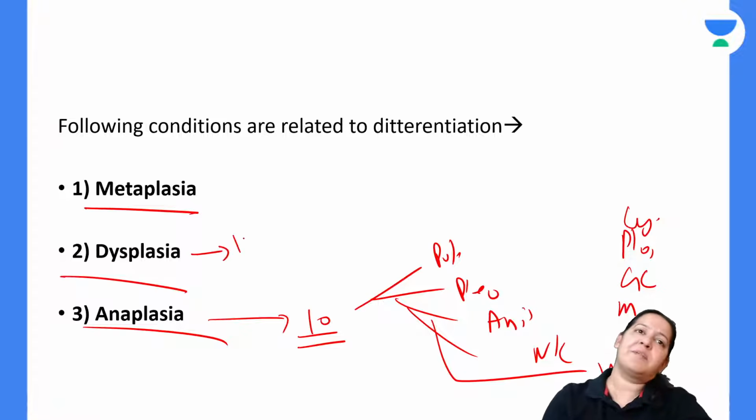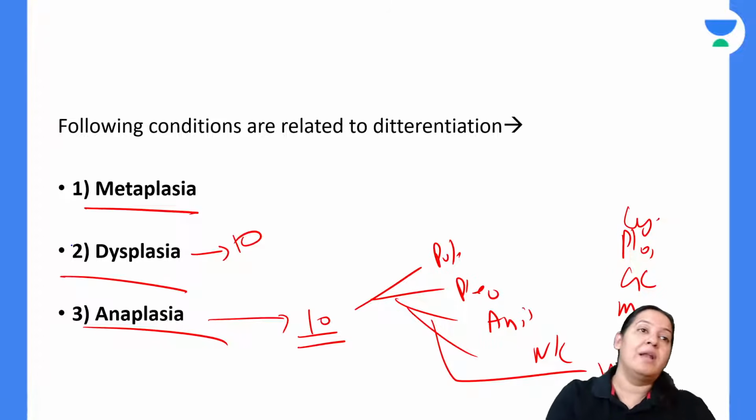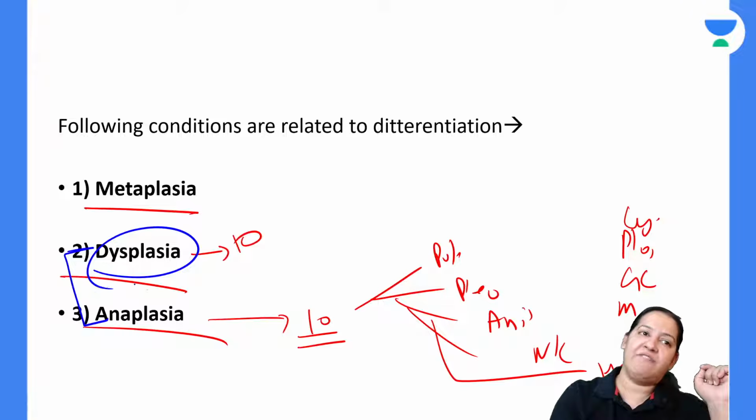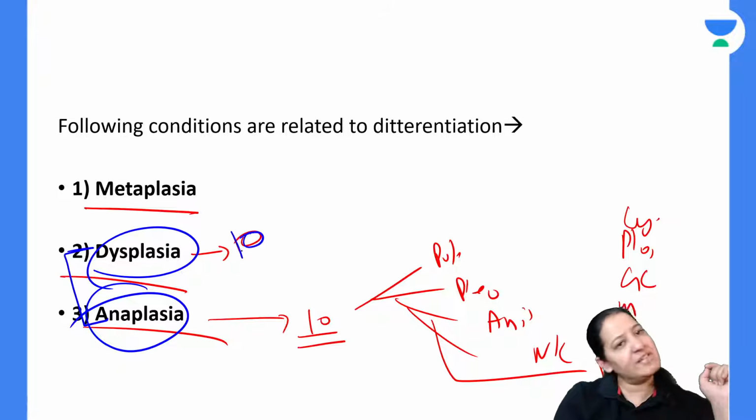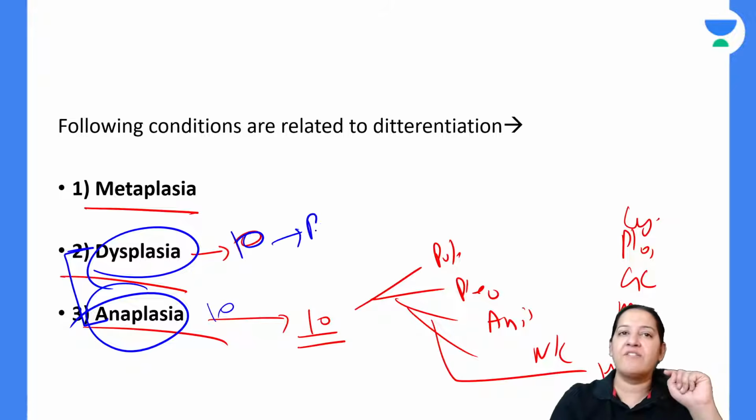All these 10 features are present in dysplasia also. So how will you differentiate dysplasia and anaplasia? The definition of both is the same. It is also having the same 10 features. The only difference: dysplasia is reversible, anaplasia is irreversible.